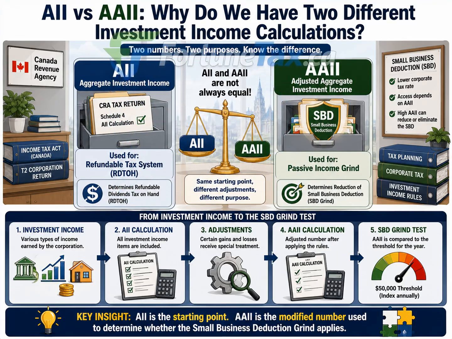The process works like this. A corporation earns investment income. That investment income is first used to calculate aggregate investment income. Next, certain adjustments are applied. Those adjustments produce adjusted aggregate investment income. Finally, AAII is compared to the annual passive income thresholds to determine whether the small business deduction must be reduced.